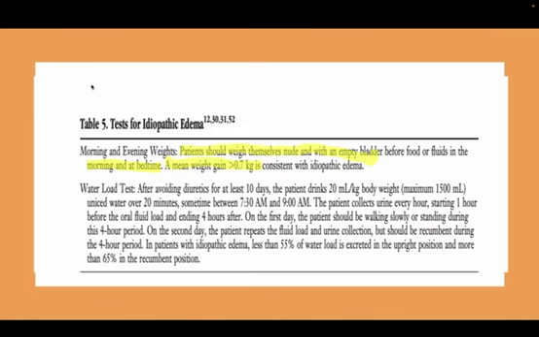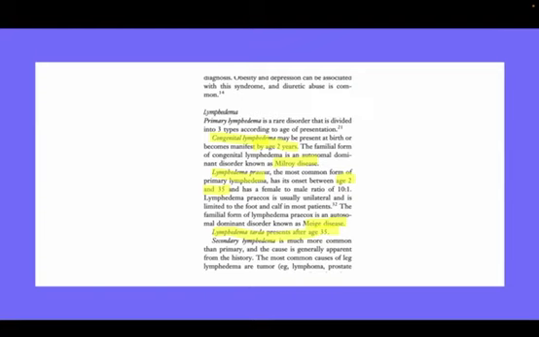Then how do you test for idiopathic edema? In the morning after waking up, you should weigh the patient, and at bedtime you again weigh the patient. If the weight gain is more than 0.7 kg, it is consistent with idiopathic edema. This is one of the tests you can use, but it is unlikely, just for your knowledge I am mentioning it. A weight gain of more than 0.7 kg between morning and bedtime is suggestive of idiopathic edema.